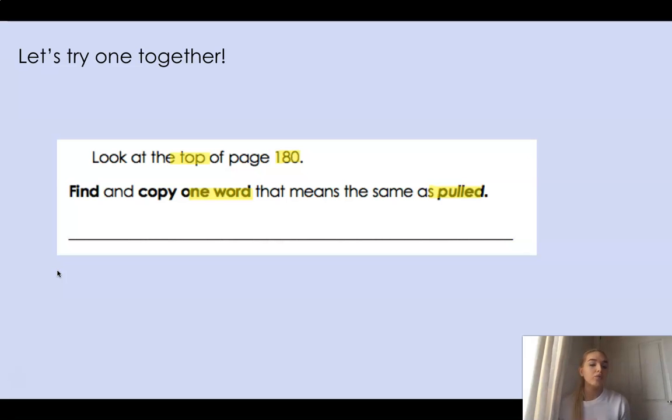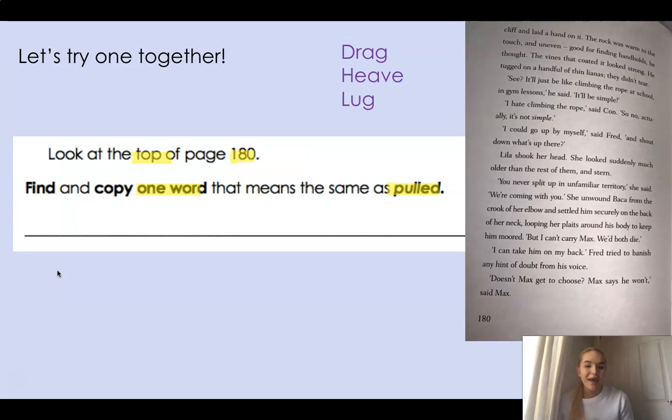I can start to think, well, what words mean the same as pulled? Before I even look in the text, what words mean the same as pulled? And I know that words such as drag, heave, lug, these all mean the same as pulled. So I can start to think of these words when I'm looking through the text. Then I'm going to find page 180.